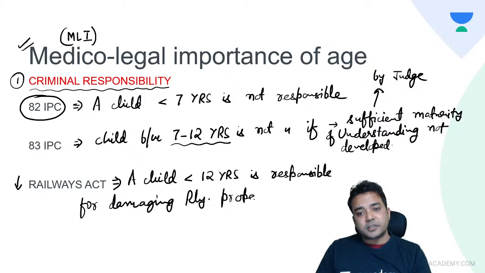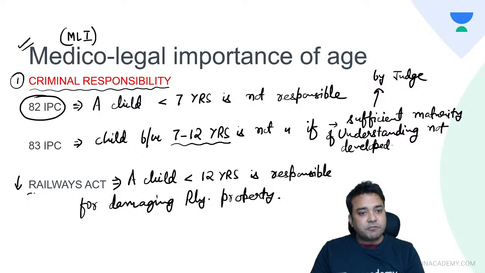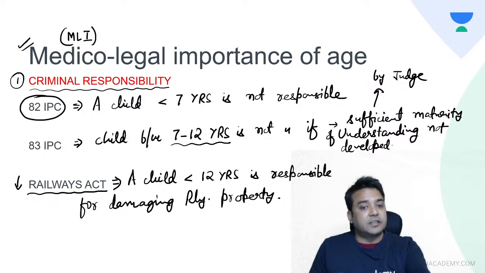Now what do you mean by responsibility of such a child? This does not mean that the child will be put in prison. This simply means that the parents of the child will be called by the railway police and they will have to sign an affidavit mentioning a bond amount, which will be submitted if the child is found doing that activity another time.